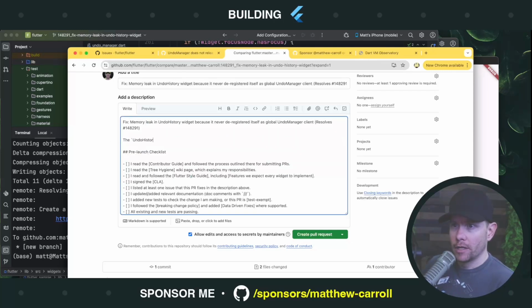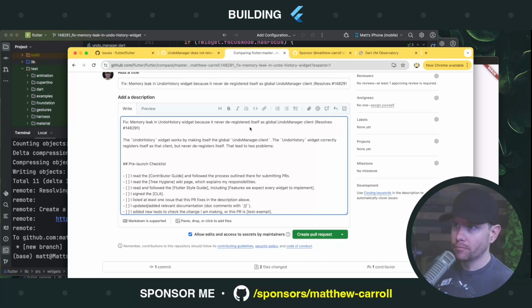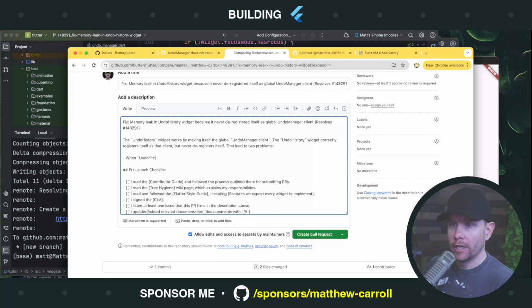The undo history widget works by making itself the global client in undo manager, well, making it the global undo manager client. The undo history widget correctly registers itself as that client but never deregisters itself. That led to two problems. When undo history loses focus, it's still the recipient of undo, redo signals.